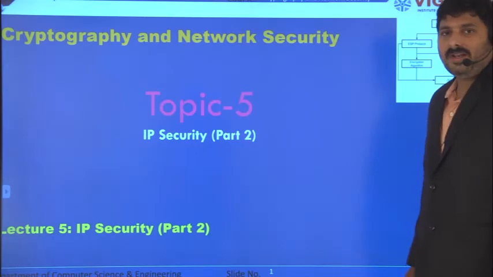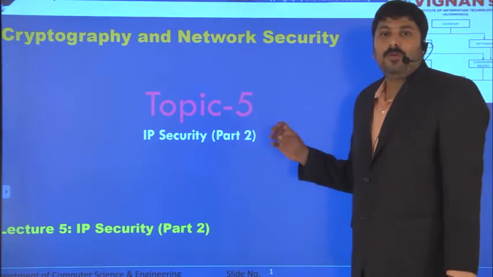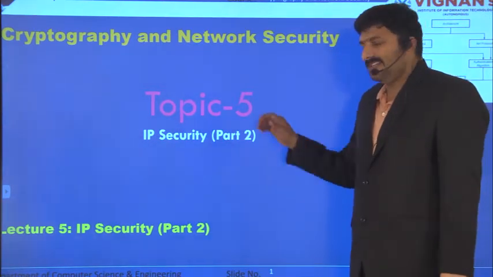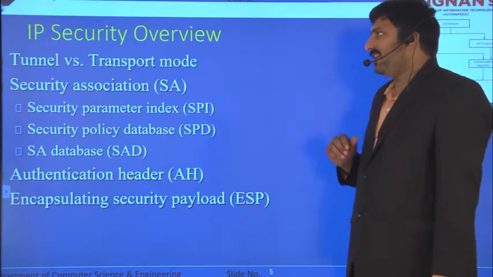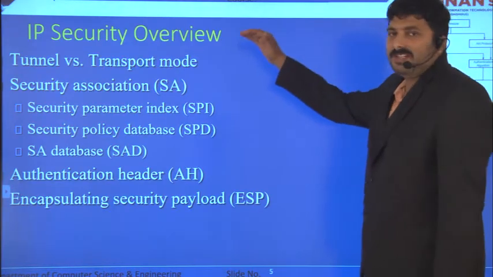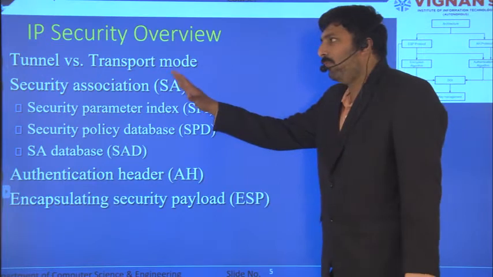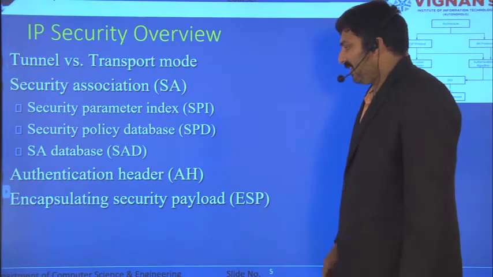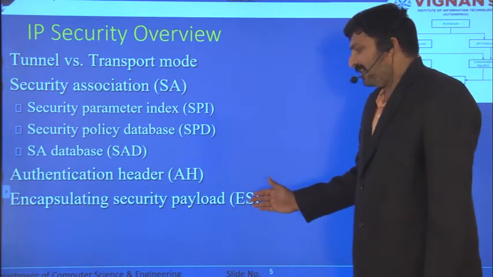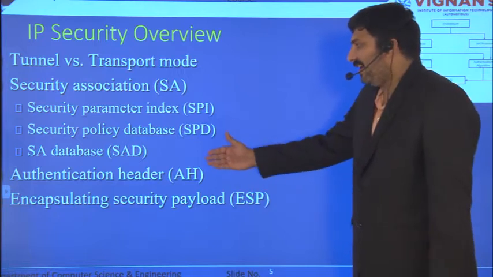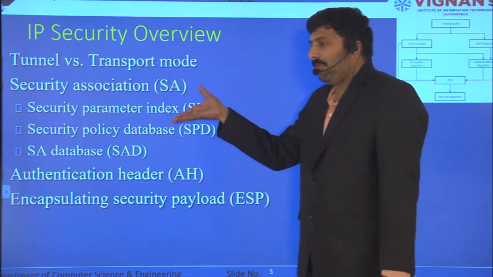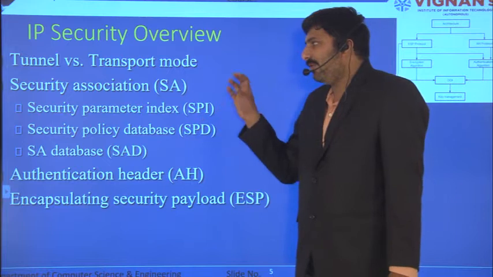We are in the fifth unit and we are discussing the IPsec protocol. So this is the second part. In the previous part, we have seen the overview of IP security. We have discussed what tunnel mode and transport mode are. We have discussed what Encapsulating Security Payload is and what Authentication Header is. Today we are going to discuss an important topic, which is security association.